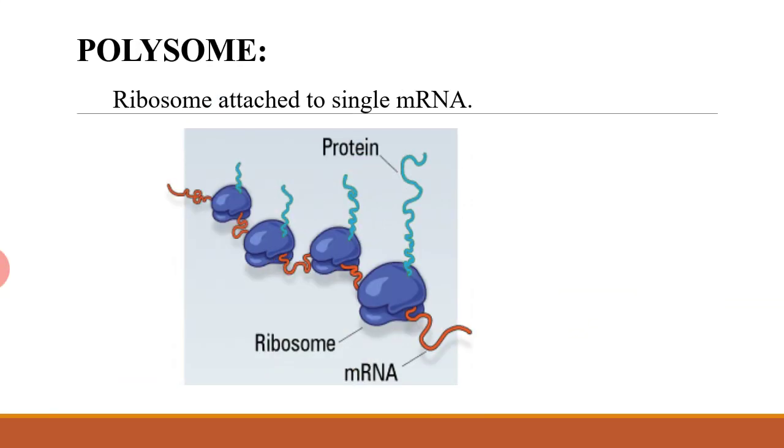Polysome. Ribosomes attached to a single messenger RNA are known as polysome. As you can see in the diagram, there is a single strand of messenger RNA in which so many ribosomes are present. They form a structure and that is known as polysome.